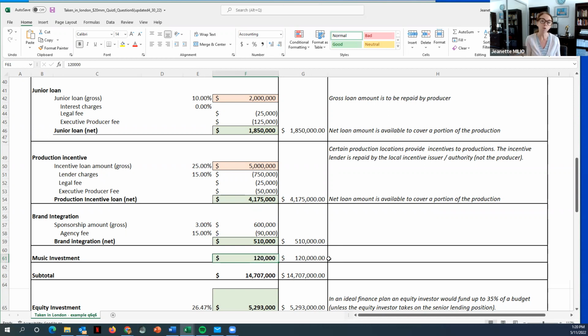And then in the assumptions, it also mentions that we have a music investor who's supporting us with $120,000, and they recoup from the music royalties that they will be receiving when the movie gets distributed, right? Yeah. Okay, so the 120 is here.